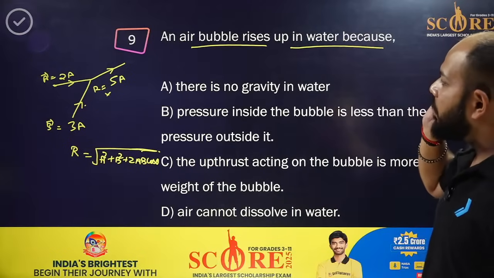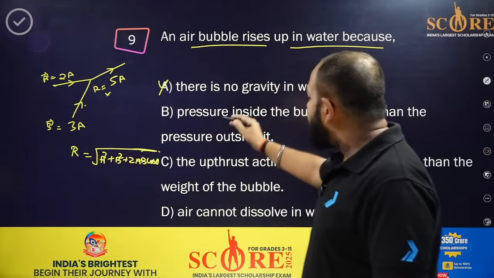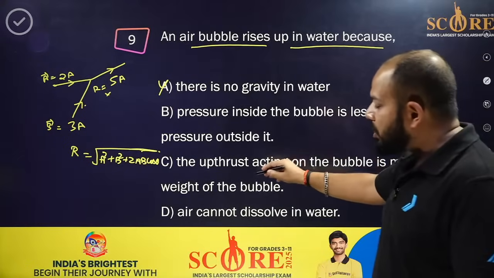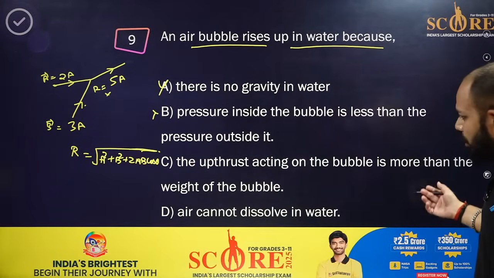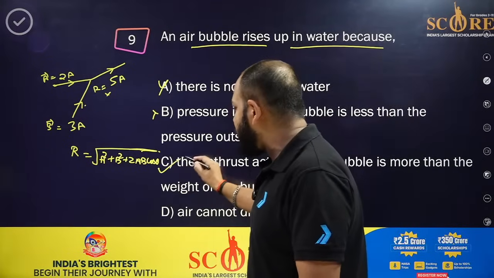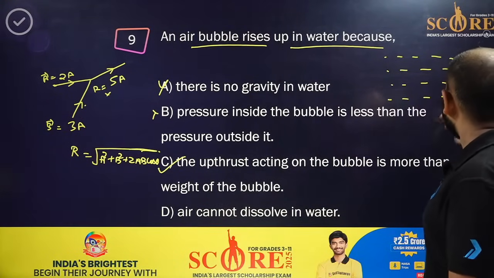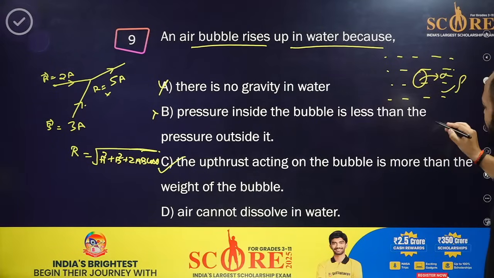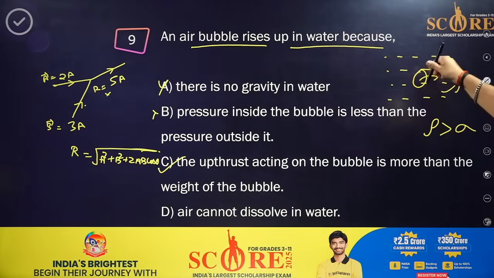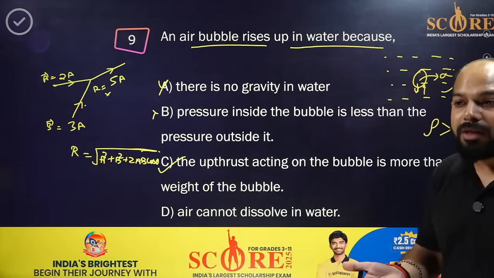Okay, then: air bubbles rise up in the water because there is no gravity in the water. That is wrong. Pressure inside the bubble is less than the pressure outside. No, it's an air bubble. The upthrust acting on the bubble is more than the weight of the bubble. That is the correct one, guys. See, if we have water here, it has a certain density rho, and there is an air bubble, that's the air, having density sigma.